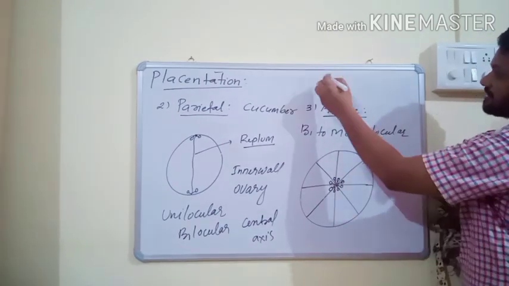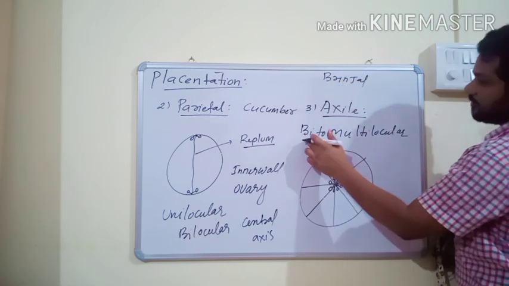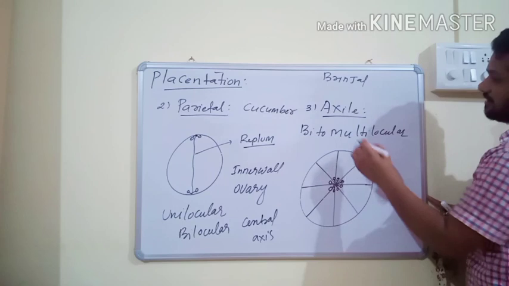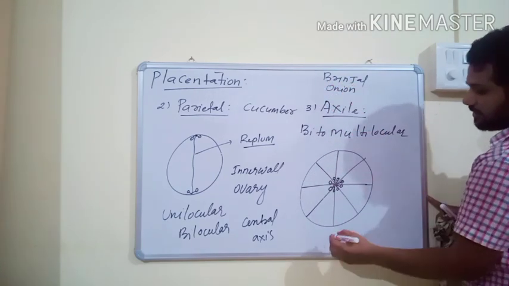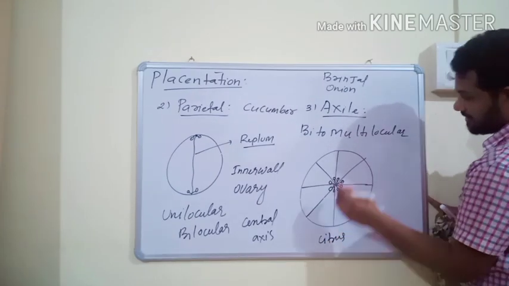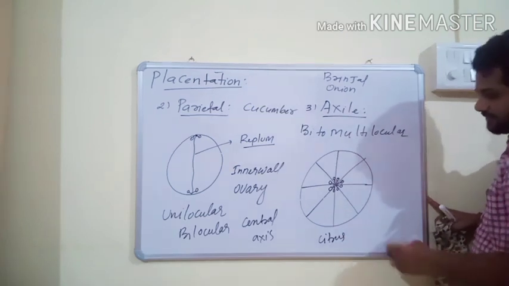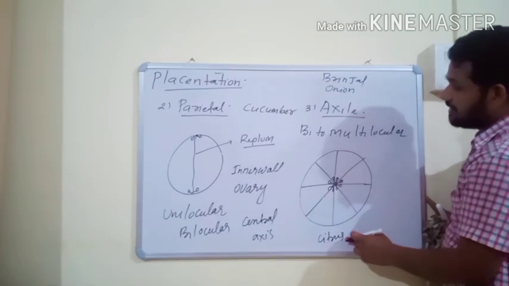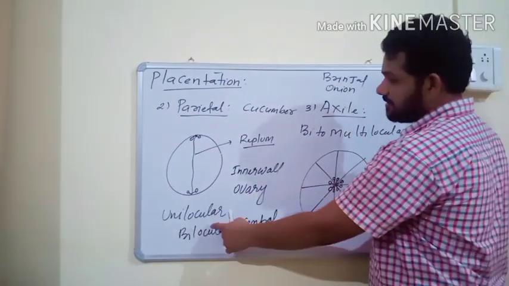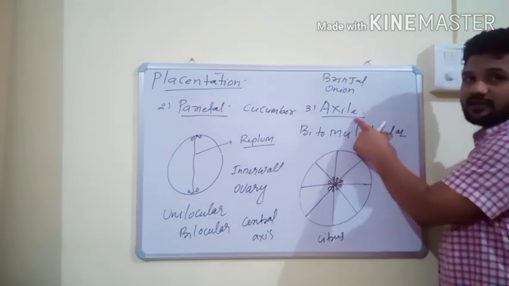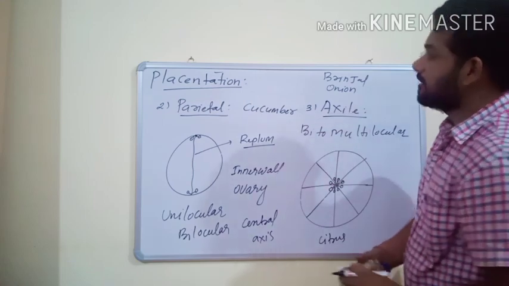And this type of placentation is present in different types. If the ovary is bilocular, example brinjal. If the ovary is trilocular, example onion. If the ovary is multilocular, example citrus. And usually axial placentation is the characteristic feature of the citrus family. Along with the citrus family, it is also present in brinjal and onion. In parietal placentation, the ovary is unilocular. In axial, it is the only type of placentation in which the ovary is bilocular to multilocular.